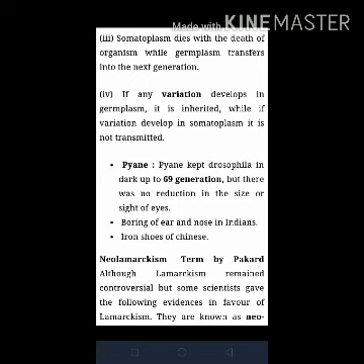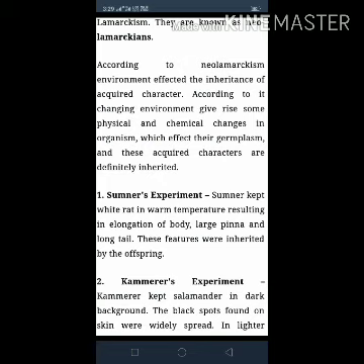The next topic is Neo-Lamarckism. This term was given by Foucault. Although Lamarckism remains controversial, some scientists give the following evidences in favor of Lamarckism. These are known as Neo-Lamarckism. According to Neo-Lamarckians, the acquired characters which become incorporated in the germplasm are inheritable and accumulate generation after generation, resulting in the origin of new forms or new species.